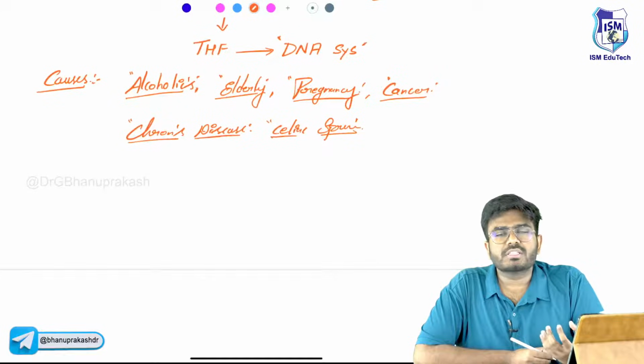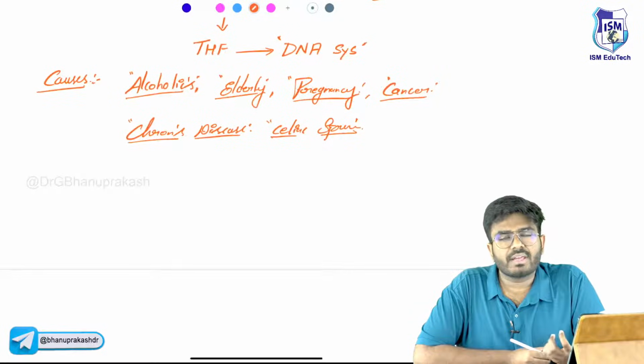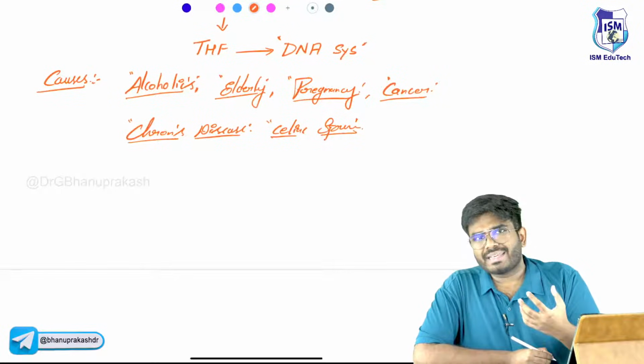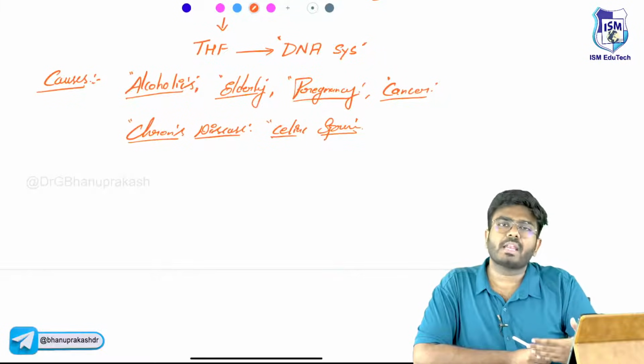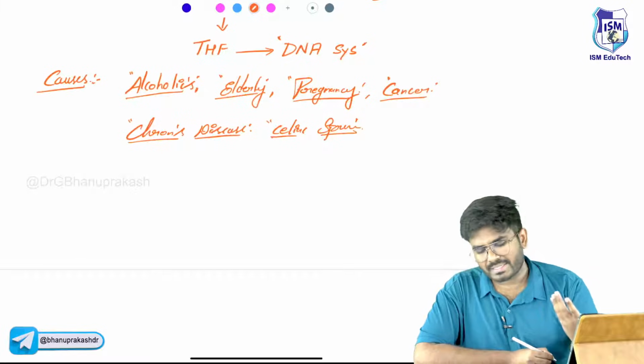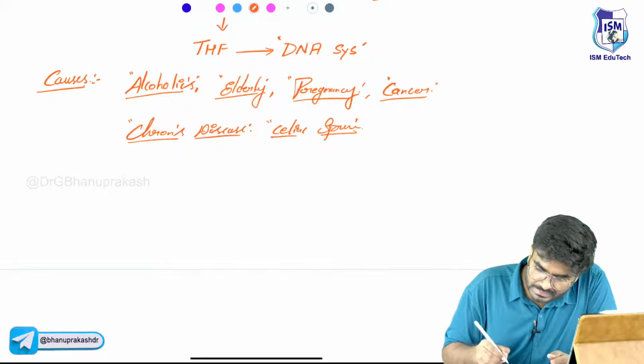Same, there is loss of villi from the intestines, from the duodenum and jejunum. So that can cause malabsorption. They are rare causes, but they can also still cause it. Alcoholics, elderly, pregnancy, cancer, and certain drugs like